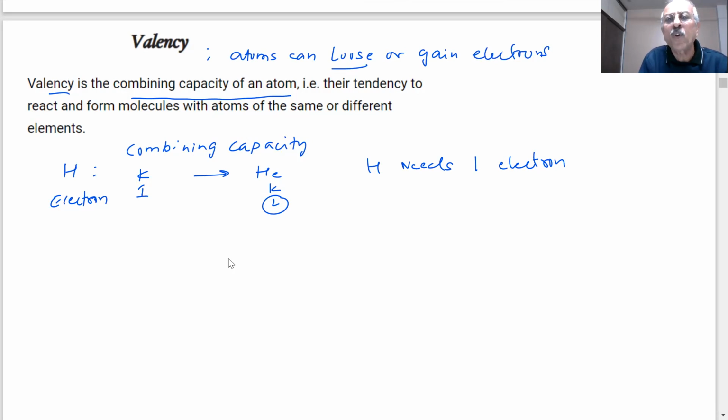Why will they do so? To complete the octet. So that could be important information about valency. There are certain more elements, students, in our list.